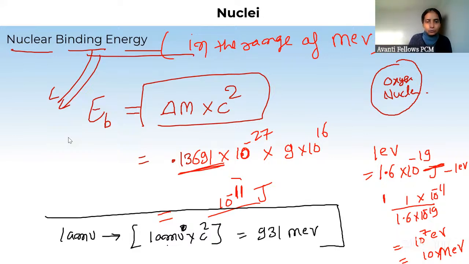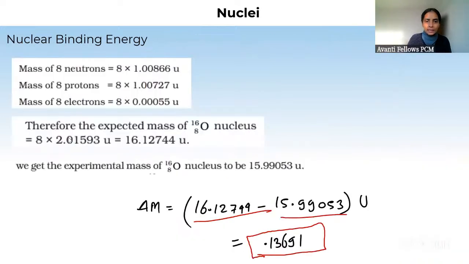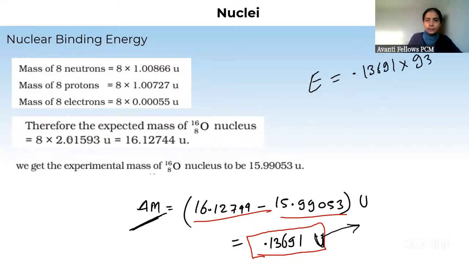So this is a very important result, क्योंकि देखो जो हमारा मास डिफेक्ट आए, previous case में जाओ, मास डिफेक्ट क्या है, something u है, डन, and you already know 1 u is equal to 931 MeV. So अगर इस Δm को you have to convert it into energy, so एनर्जी कितना लिख दोगे, 0.13691 into 931 MeV. So this is mass-energy conversion.